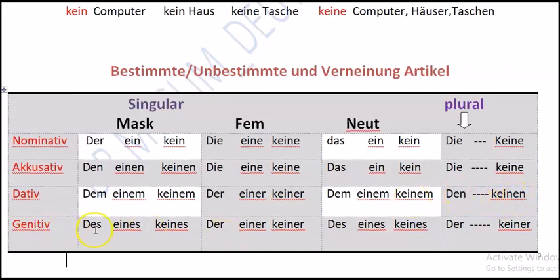In genitive we say "des", "eines", "keines". "Der" is changed to "des", and "die" is changed to "der", the same as here where the changes come. Neutral "das" is changed to "des", the same as here, and plural "die" is changed to "der", and so we say "der" and "keiner". So it was the fifth lesson. I hope that you have understood it.